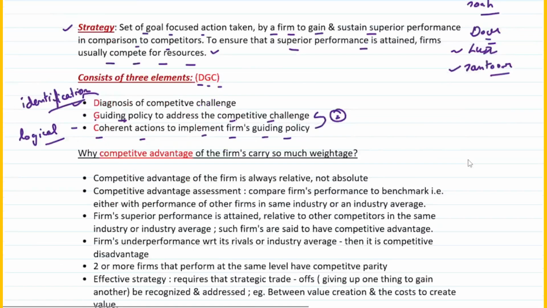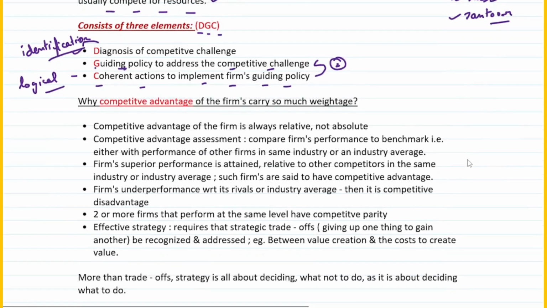Okay, just moving on. The next topic is why competitive advantage of a firm carries so much weightage. So if a question asks you why competitive advantage is so important from a firm's perspective, you need to understand that, right? So what exactly is competitive advantage? First of all, you need to know competitive advantage of the firm is always relative and not absolute. Relative means something which is comparable, that you can compare, right? And not absolute.